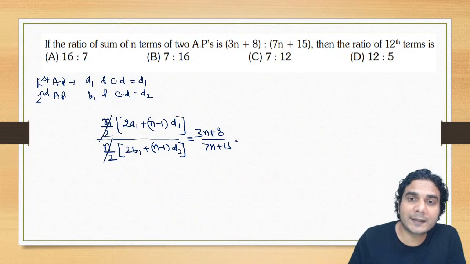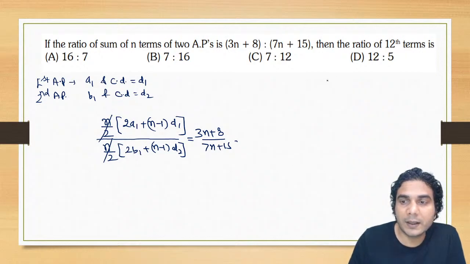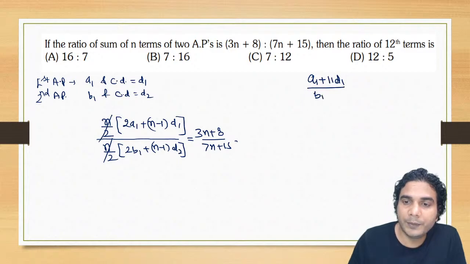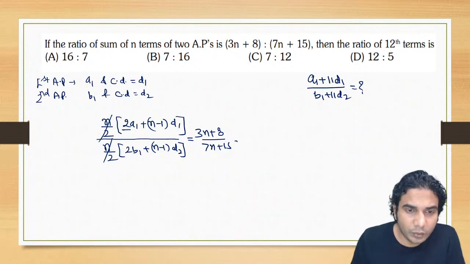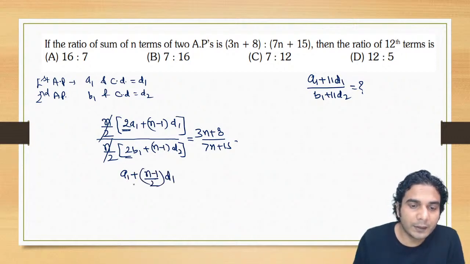So first write that expression which is required. You need the ratio of the 12th terms of both the sequences. That means you need A1 plus 11D1 divided by B1 plus 11D2. Now compare it. If you take 2 common from the numerator and the denominator, it is going to be A1 plus n minus 1 by 2 into D1 divided by B1 plus n minus 1 by 2 into D2.